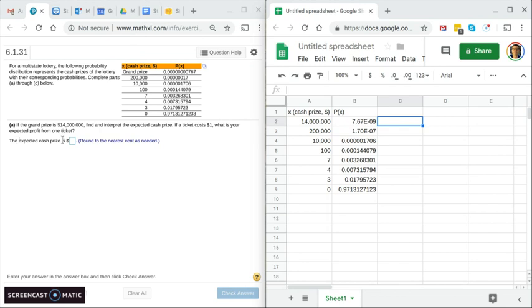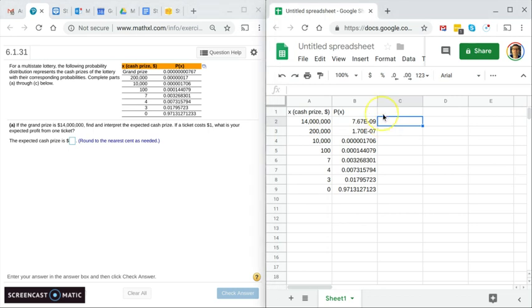So the first thing is the expected cash prize. That's really like if you got a ticket for free, what could you expect as a cash prize? Now, this one you can load up in StatCrunch, but it's actually easier in either Excel or some kind of spreadsheet. I just copied it to the clipboard and then pasted it into Google Sheets. That's the one I use a lot. So here's the info. This is just this table here.